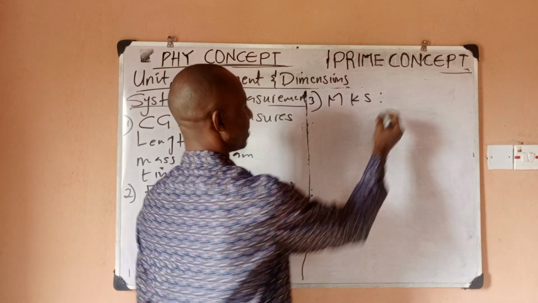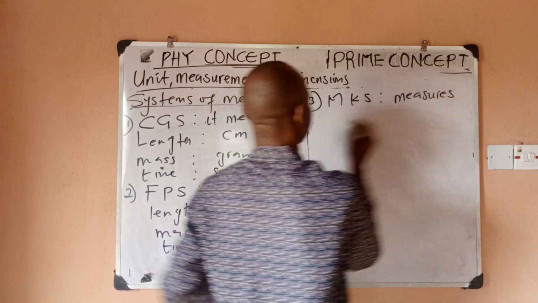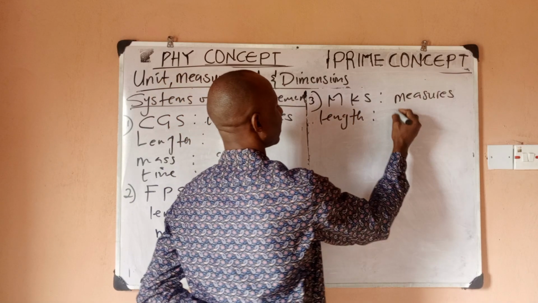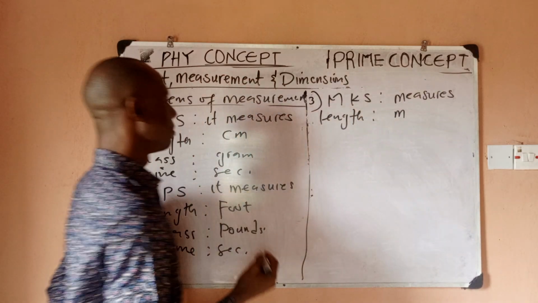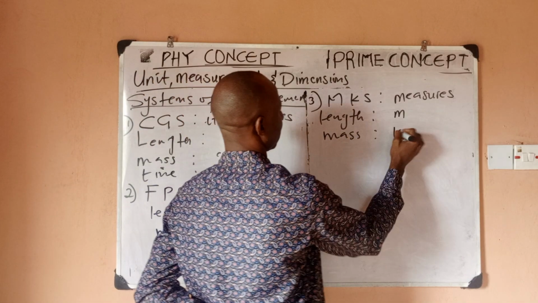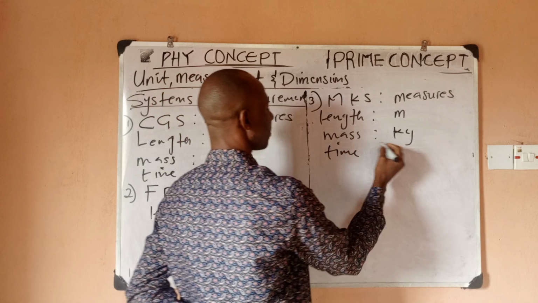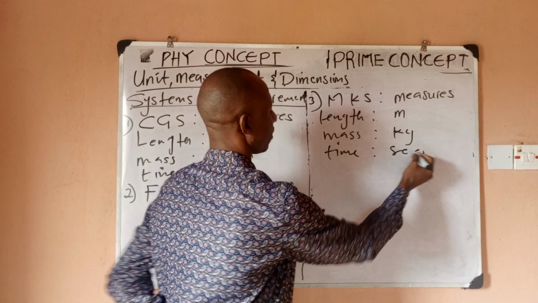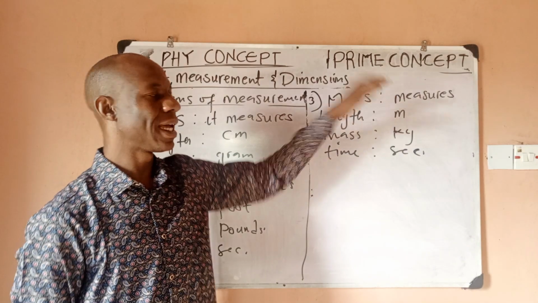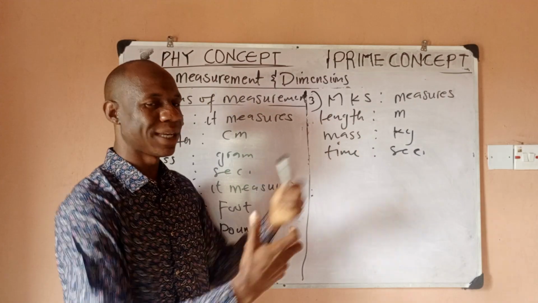The MKS measures length in meters. It measures mass in kilogram, and it measures time in seconds. So you see that all of them measure time in seconds, right? Yes. Now, so this is the MKS unit, which is sometimes with some extensions.